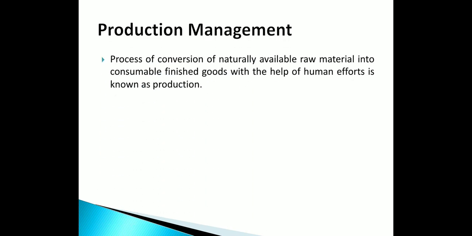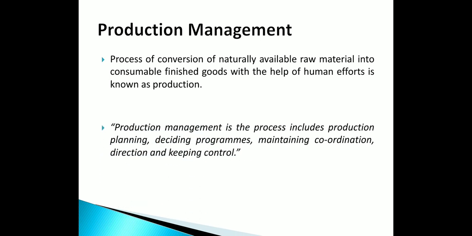What is production? We have seen the secondary industry definition: converting the naturally available raw material into consumable finished goods with the help of human effort. That is called production, right? Converting raw material into semi-finished to final, with the human efforts. That is called production.